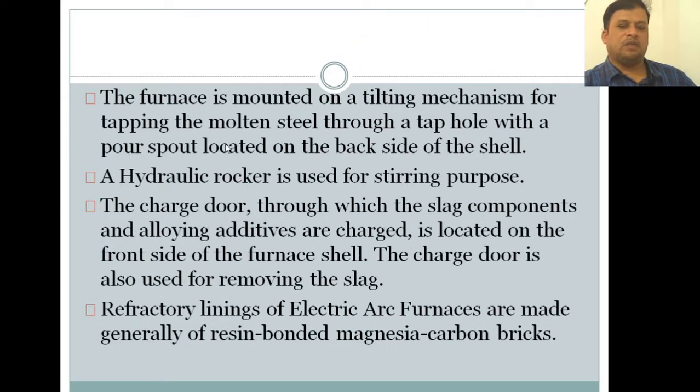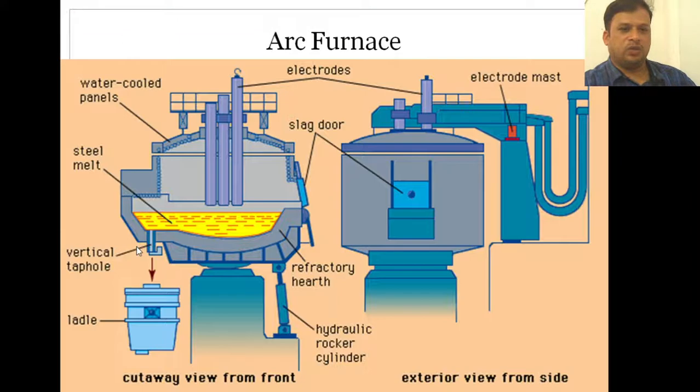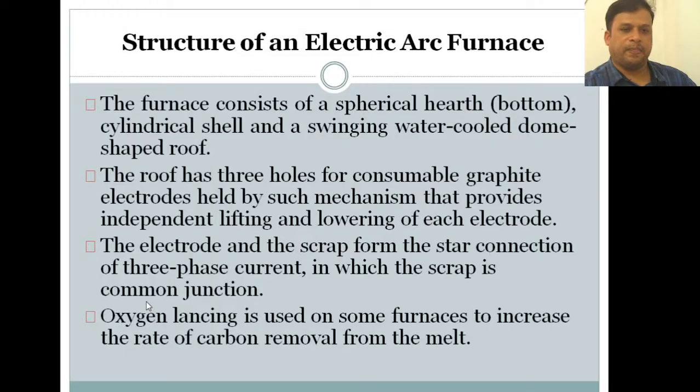Now the other point is the furnace is mounted on a tilting mechanism for tapping the molten steel through a tap hole, as I said already, with a spout located on the back side of the shell. You can see in the figure, there is some spout like structure, and this is tilted, and through the vertical tap hole the steel melt is collected here.